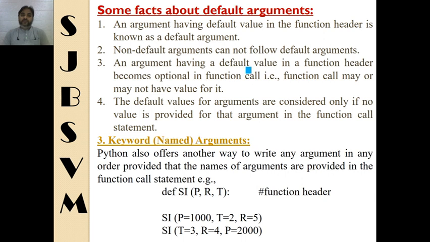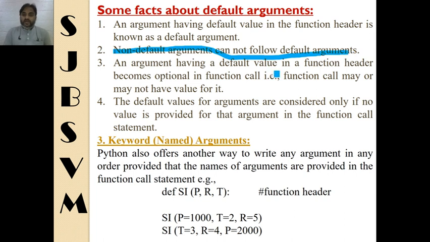Some facts about default arguments. An argument having a default value in the function header is known as a default argument. This we have discussed earlier. Non-default argument cannot follow default arguments. It simply means that all the default arguments should be the last arguments in a function definition.